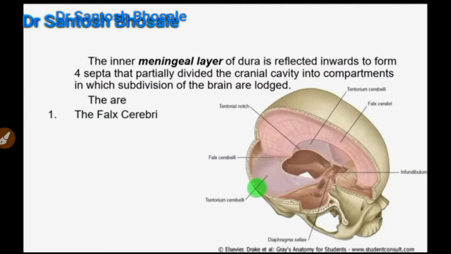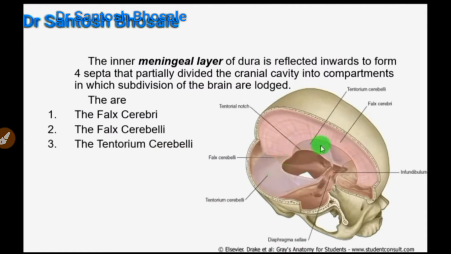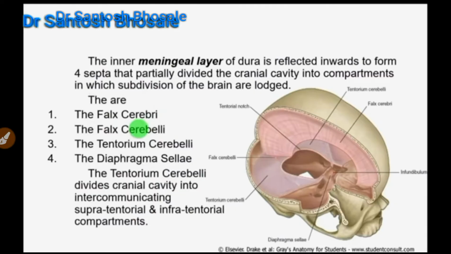The spaces along the lines of separation between the endosteal and meningeal layers enclose the dural venous sinus. In a sagittal section of the cranial cavity, you can see the falx cerebri. It incompletely divides the cerebrum into two cerebral hemispheres, whereas falx cerebelli incompletely divides the cerebellum into two cerebellar hemispheres. Tentorium cerebelli is horizontal and separates the cerebrum from the cerebellum, and diaphragma sellae covers the roof of the pituitary fossa.